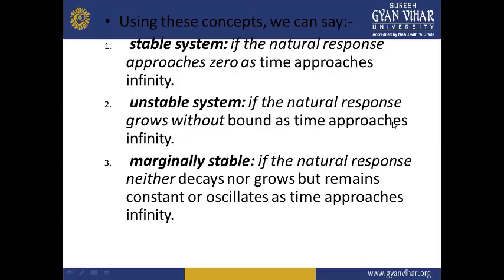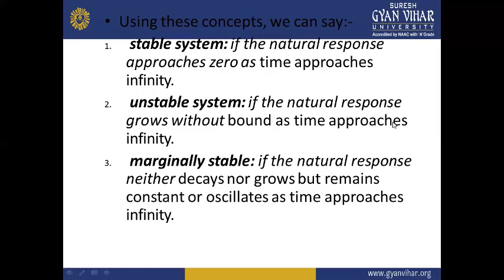For example, I want the response of the system to reach its stable value before the time approaches infinity.